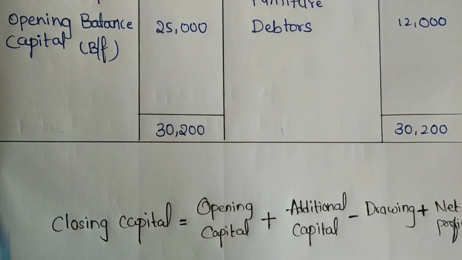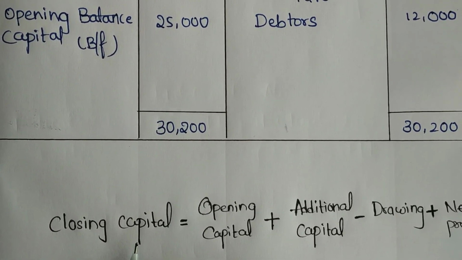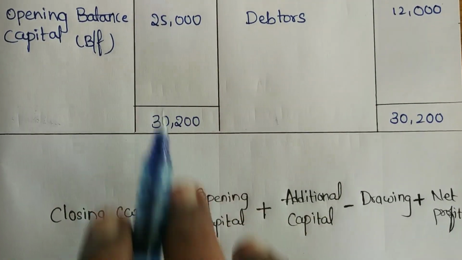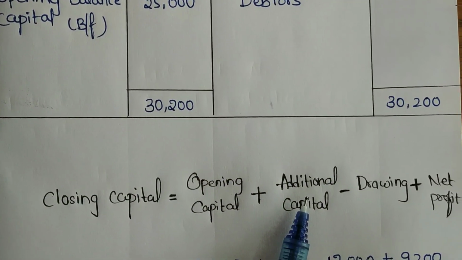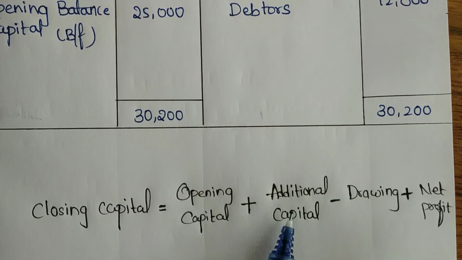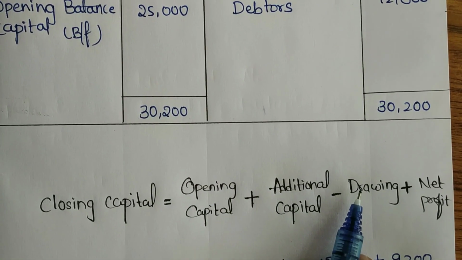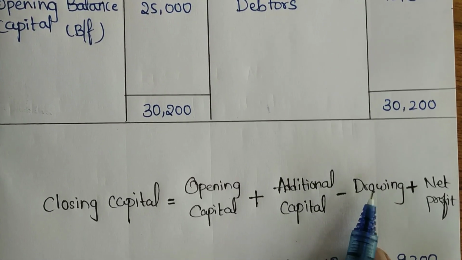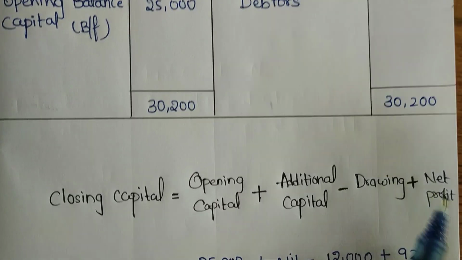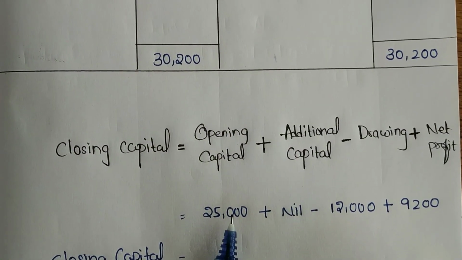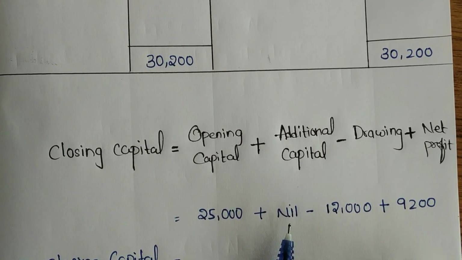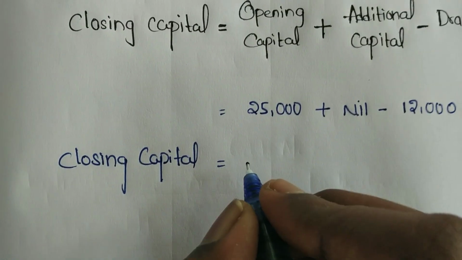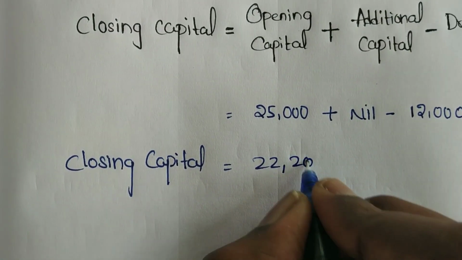Once you have the opening capital, we can find out the closing capital with the help of this formula. We have to take opening capital, 25,000, plus additional capital introduced. In this question, there is no additional capital introduced, but we have the drawings. See the question, the drawings is 12,000. So we have to deduct 12,000. We have to add net profit. See, I have taken the amounts here. So 25,000 is the opening capital plus additional capital is nil, and we deduct drawings and add net profit. So we are getting a closing capital of 22,200.